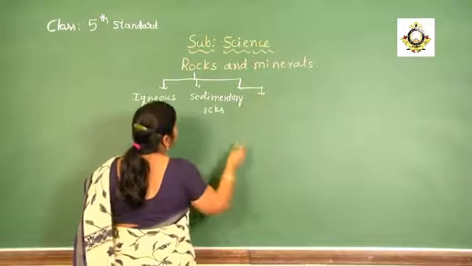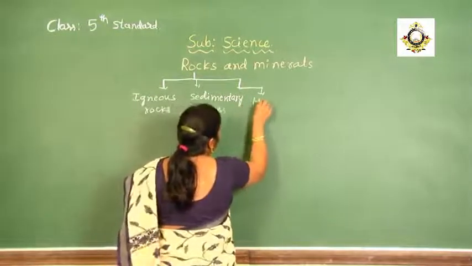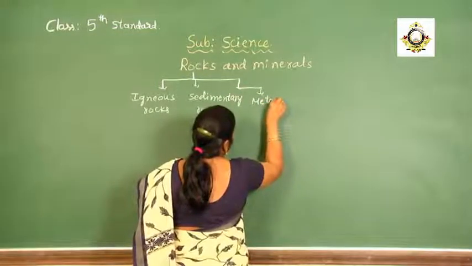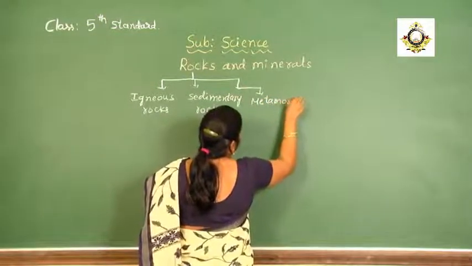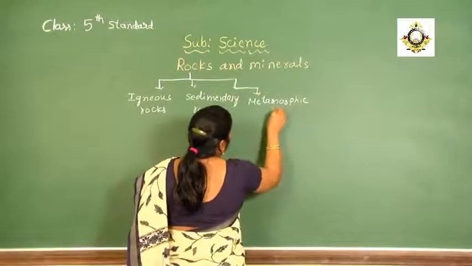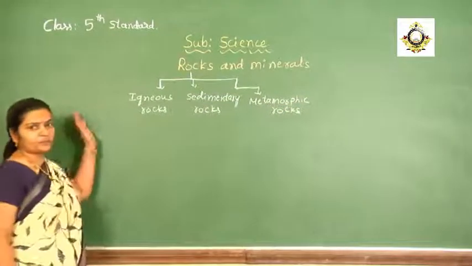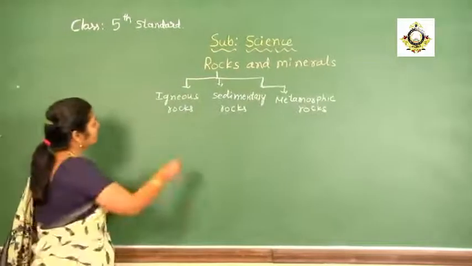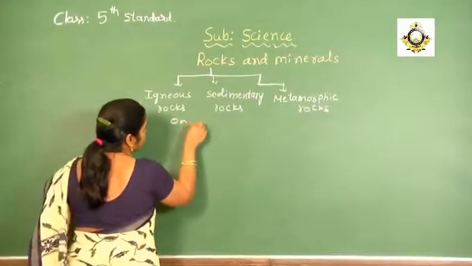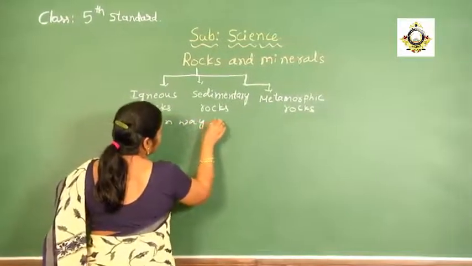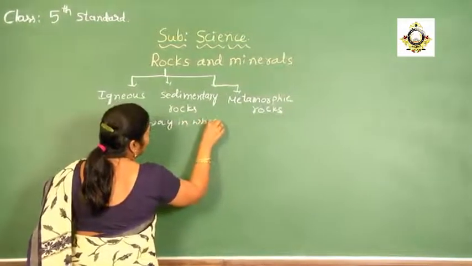And the third one is called metamorphic rocks. So these rocks are classified into three types on the way in which they are formed.